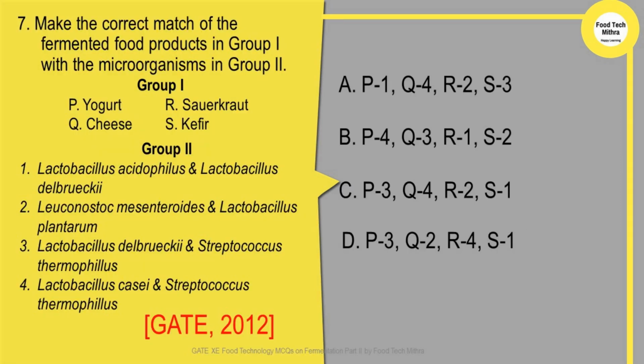Make the correct match of the fermented food product in group 1 with the microorganism in group 2. In group 1, the products are yogurt, cheese, sauerkraut, and kefir. And in group 2, a list of microorganisms has been given. So we have to match the fermented product with its corresponding microorganism. This was the question asked in GATE 2012.